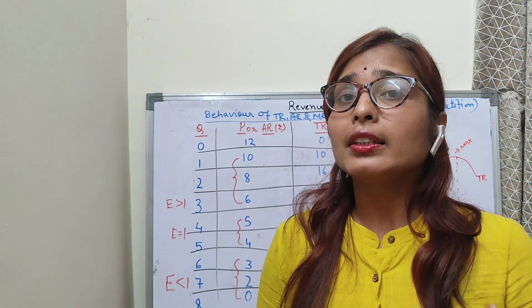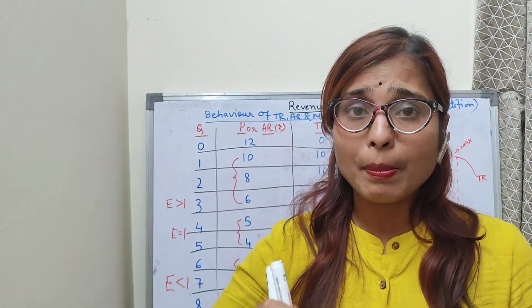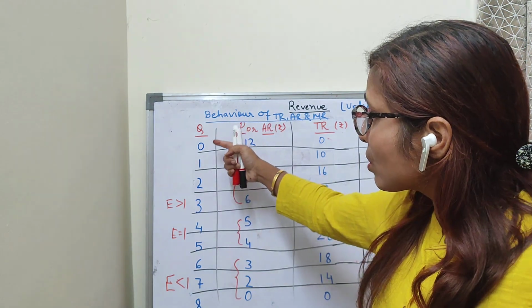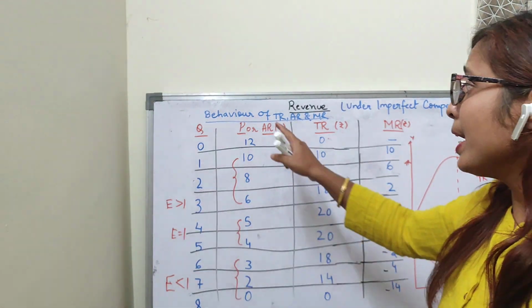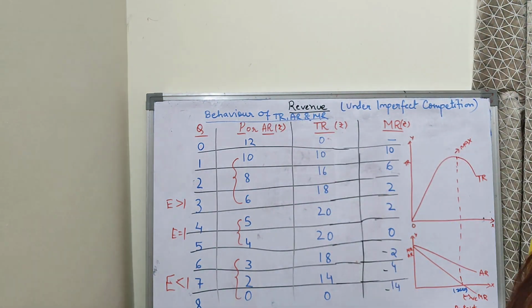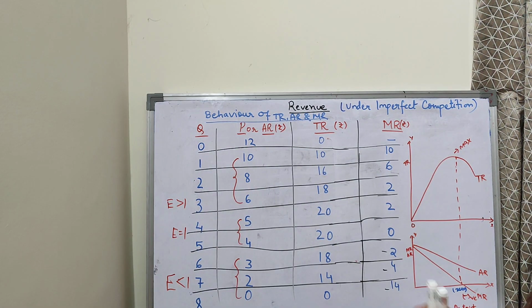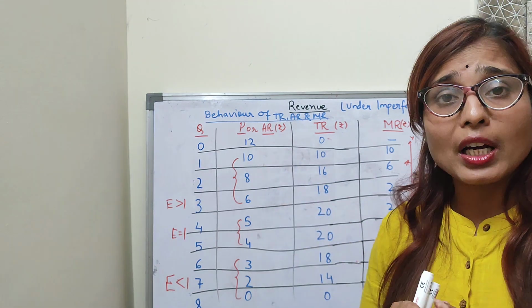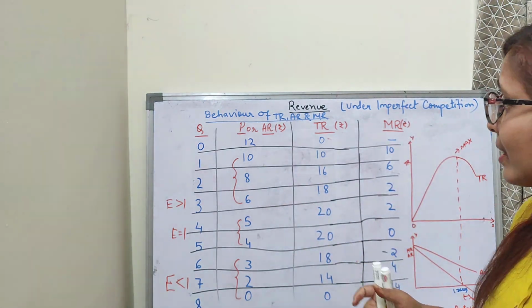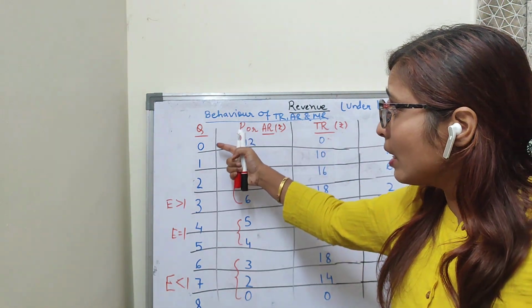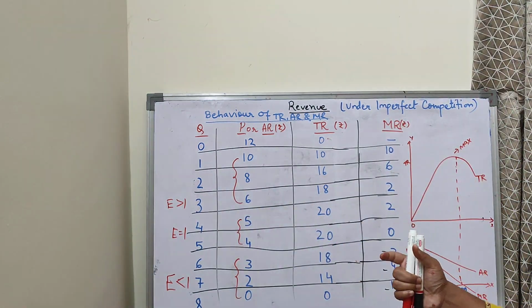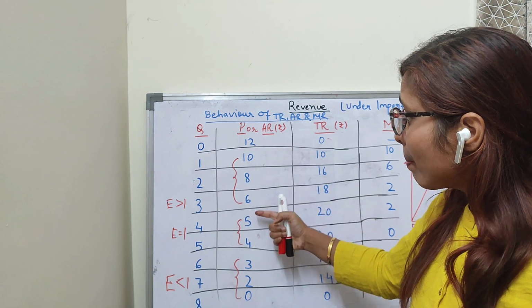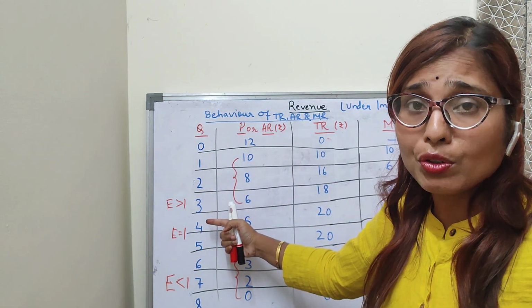Let us suppose that the producers are reducing the price just to sell more units of output. Here in this table we will understand the behavior of TR, AR and MR. Just not to waste the time, let's start. Here price and average revenue both are the same thing. So we can see that prices are changing as the number of units of output are sold. So every seller tries to reduce the price in order to sell more units of output.